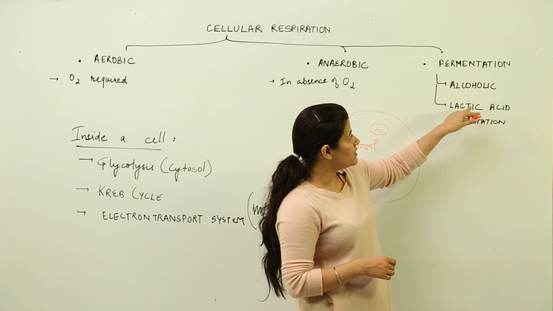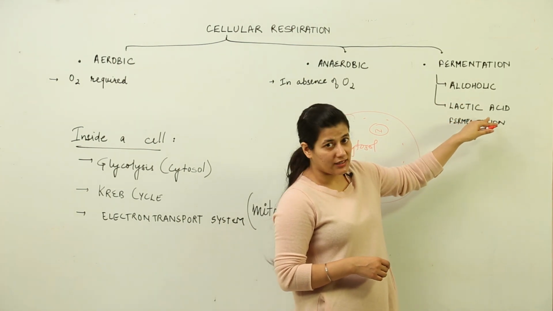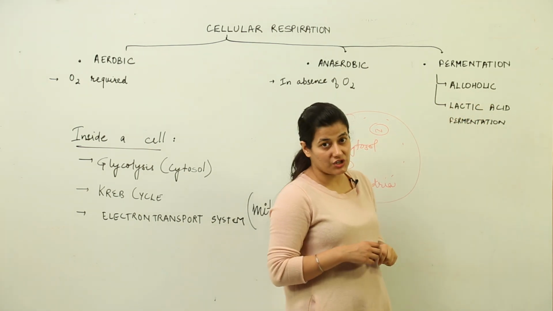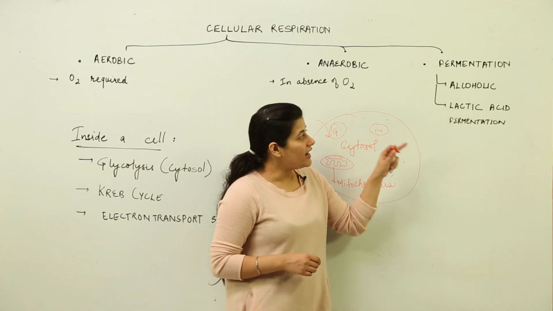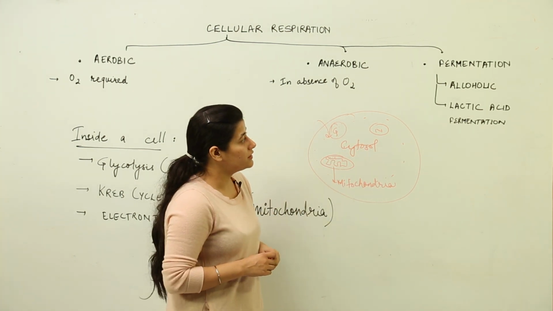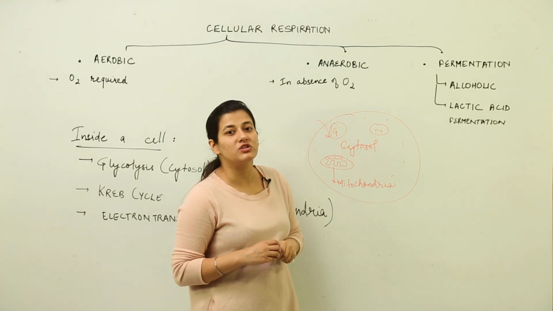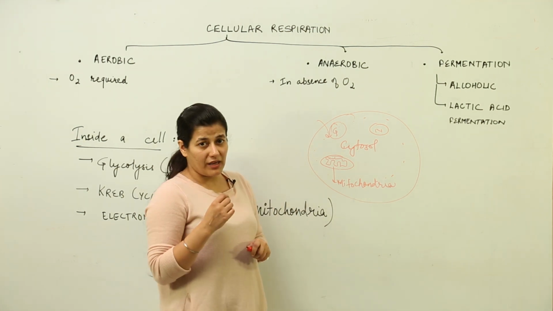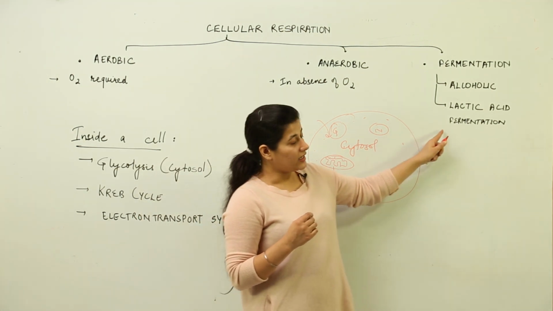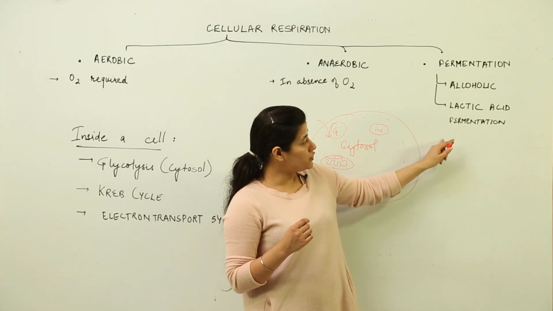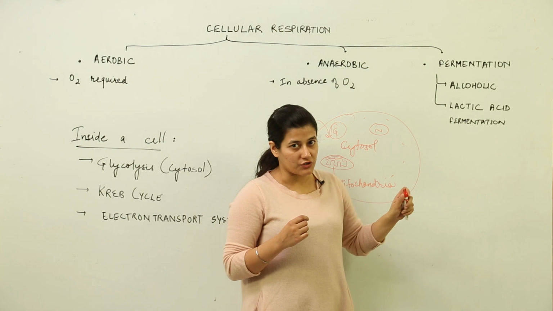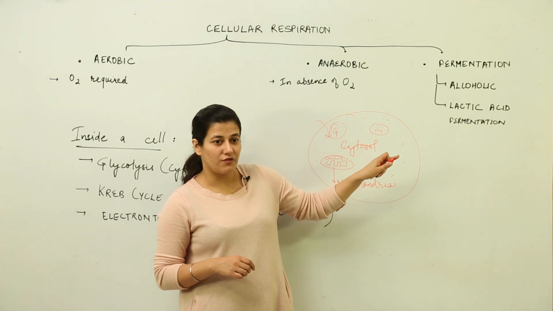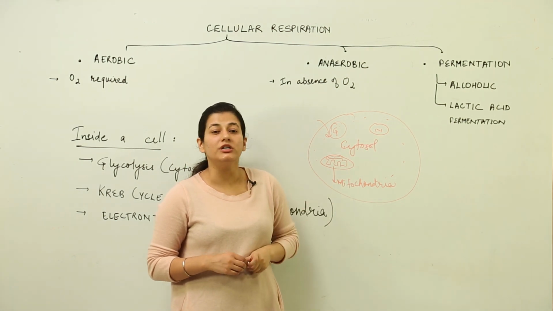There are two types of fermentation, one is alcoholic and the other is lactic acid. Alcoholic, I need not tell you, the worldwide production of alcohol is done by this fermentation method in the breweries and the rest. And lactic acid fermentation is felt in the form of pain in the muscles which happens in our body whenever we are doing some strenuous exercise in the gym or something. So we get a pain in our muscles, that is due to lactic acid fermentation, which again takes place in the absence of oxygen. Our muscles pain because the oxygen is deficient, and that's why lactic acid is formed, and that acid is responsible for the pain in the body.